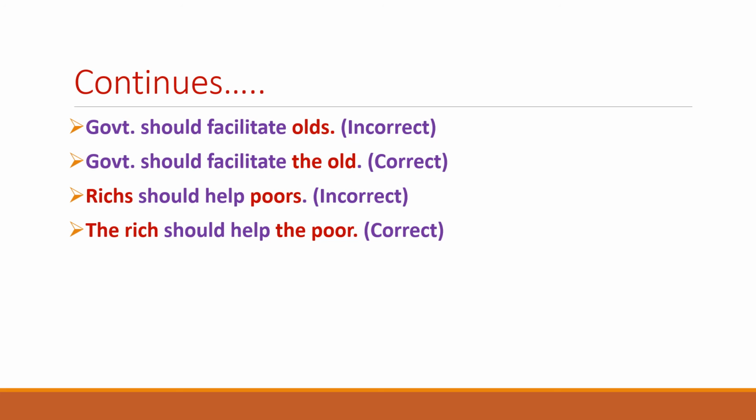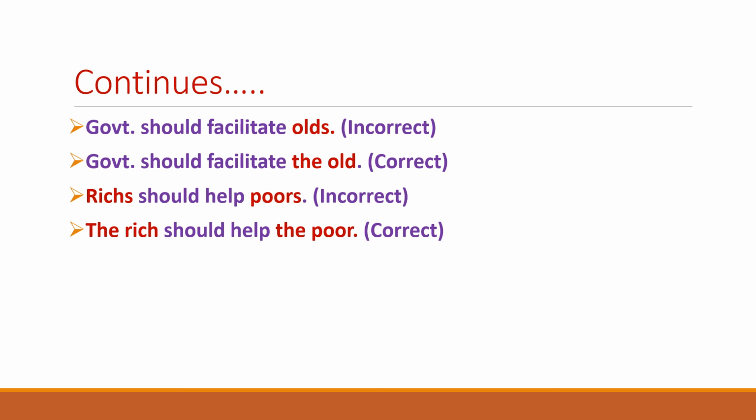Similarly, rich should help poors. Here we see that rich and poors both have been highlighted in red, and this sentence is incorrect. And here are two mistakes. One is rich and the other is poors. As already pointed out, the plural of rich is the rich and the plural of poors is the poor. So the correct sentence is the rich should help the poor. A rich is replaced by the rich, poors is replaced by the poor.